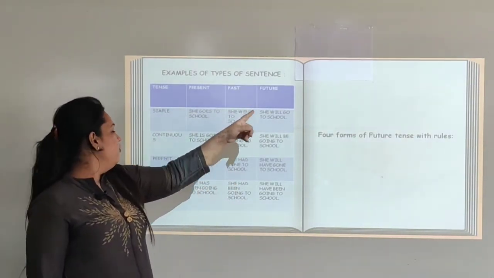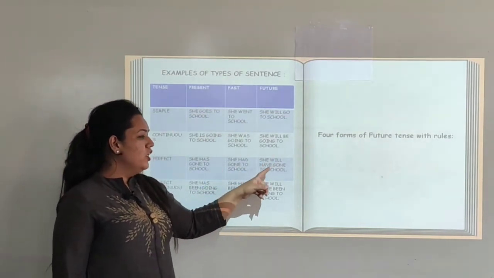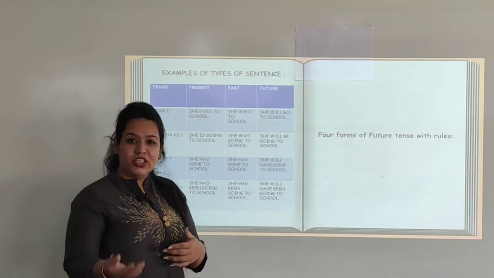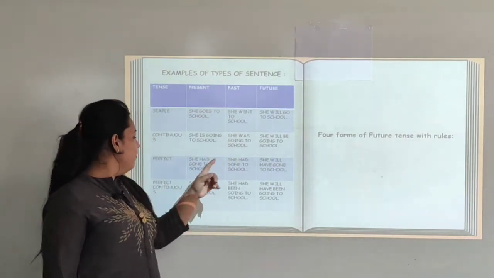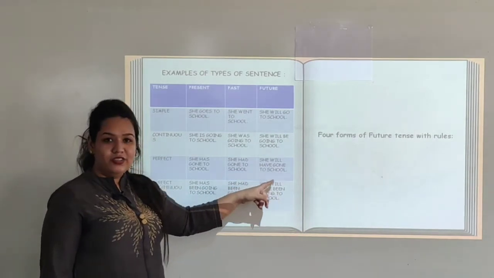Now let us see for future perfect tense. She will have gone to school. So will have indicates the future time of action along with the perfect sense. That is she will have gone to school.